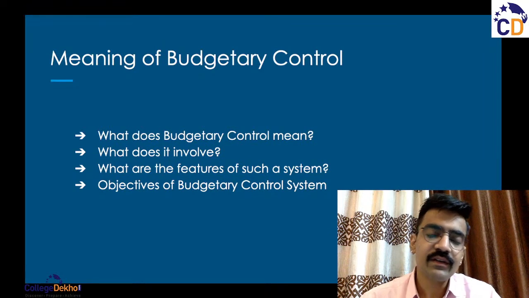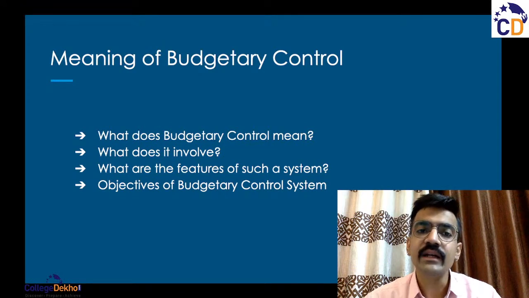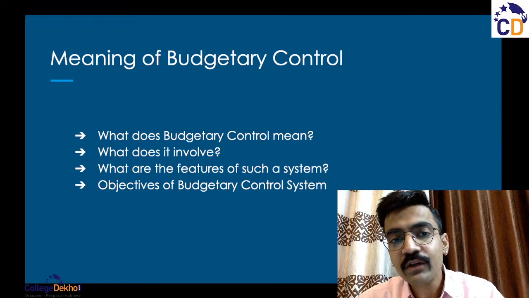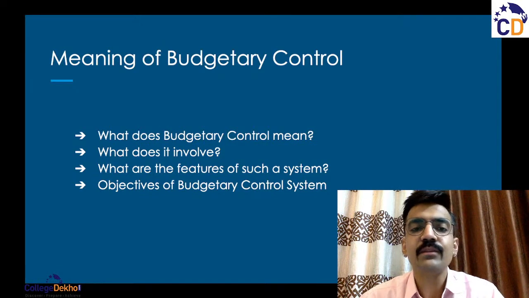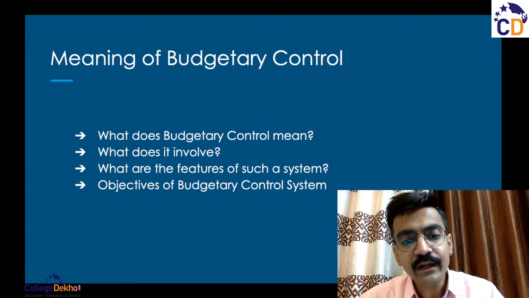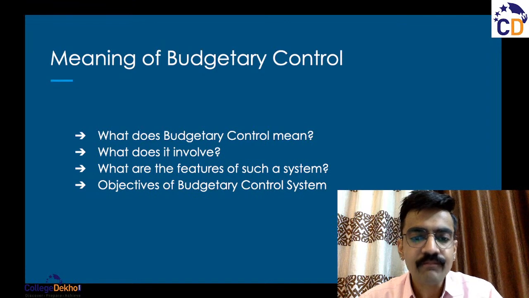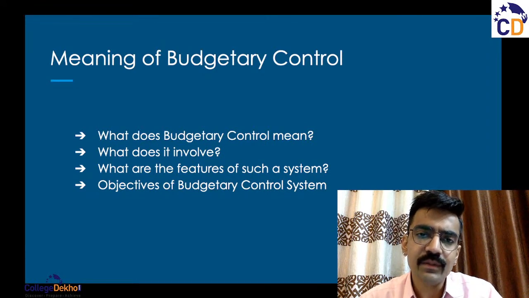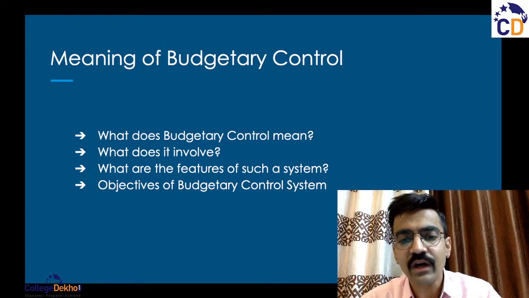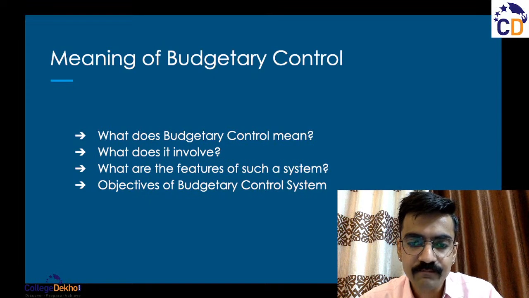Because it is operated by the management, and it includes data regarding the procurement of raw materials or the sales revenue or the various expenses that the business could account for, right? So it is a system of management control and accounting in which various operations that are concerned with the business, these various operations are forecasted and planned in advance to the extent possible.